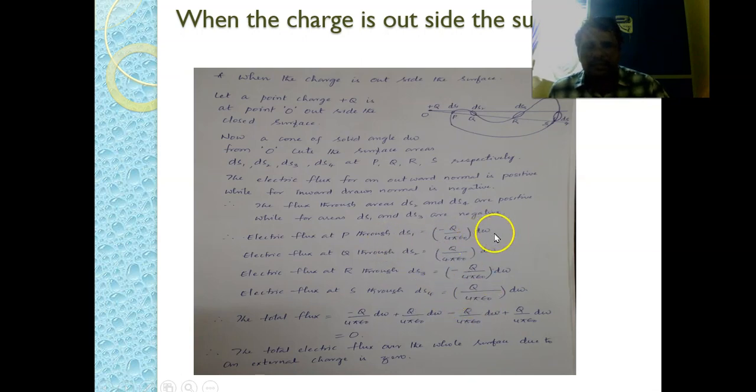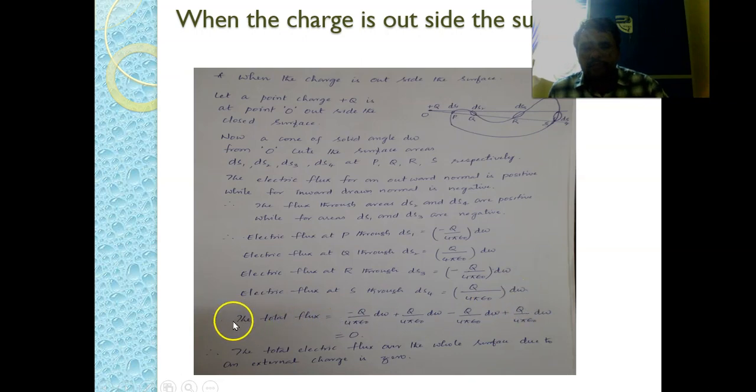So the electric flux at P through ds1 is minus q by 4 pi epsilon naught d omega, at Q through ds2 it is q by 4 pi epsilon naught d omega, at R through ds3 it is minus q by 4 pi epsilon naught d omega, and at S through ds4 it is q by 4 pi epsilon naught d omega.